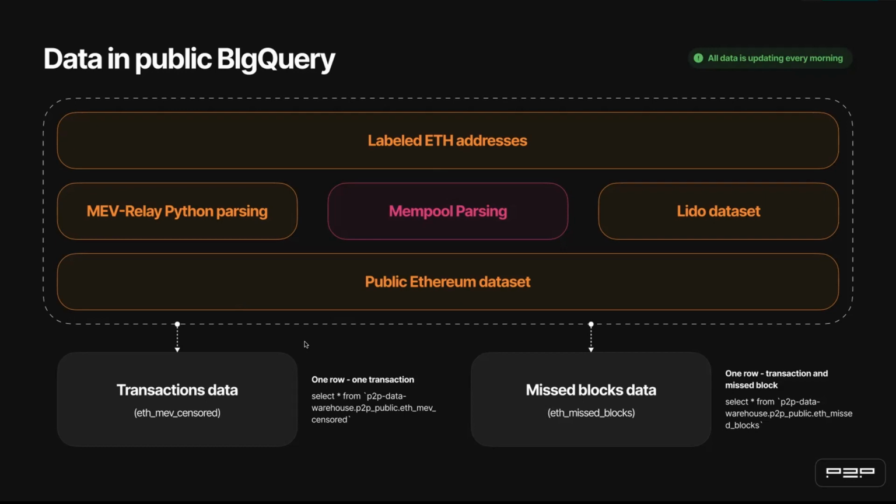The exact criteria for such transactions and blocks you can see in our dashboard and article, and I will discuss this at the end of our presentation. We changed the location of our datasets, and I will show you our dashboards and datasets at the end of the presentation.